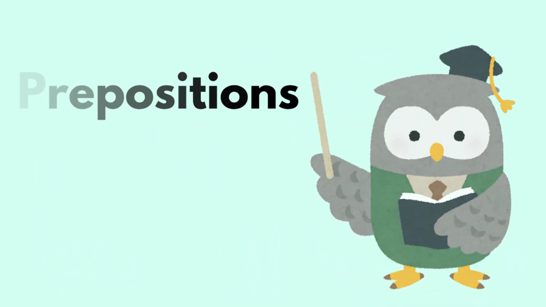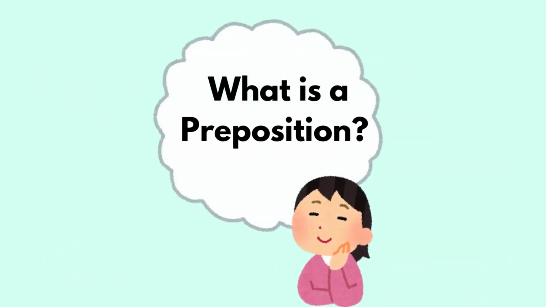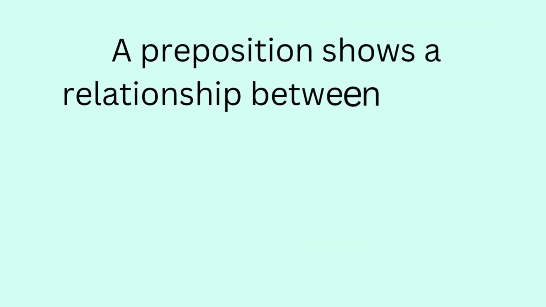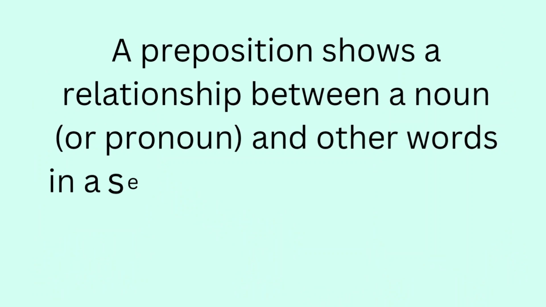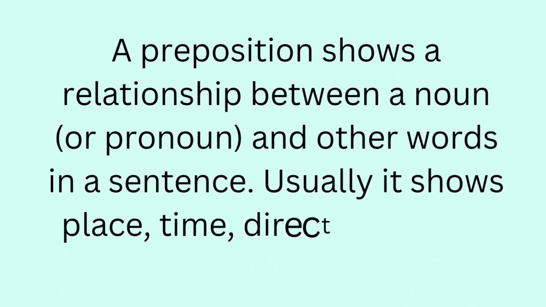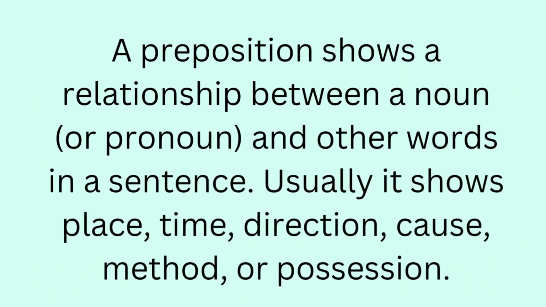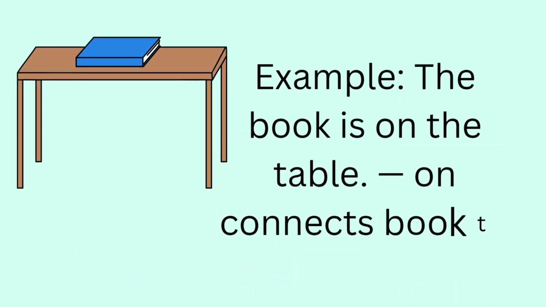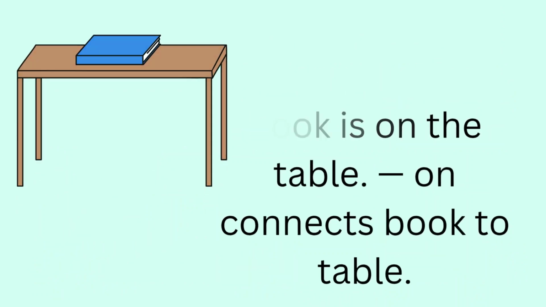Ready? Let's go. Let's first look at: what is a preposition? A preposition shows a relationship between a noun or pronoun and other words in a sentence. Usually it shows place, time, direction, cause, method, or possession. Example: the book is on the table. On connects book to table.